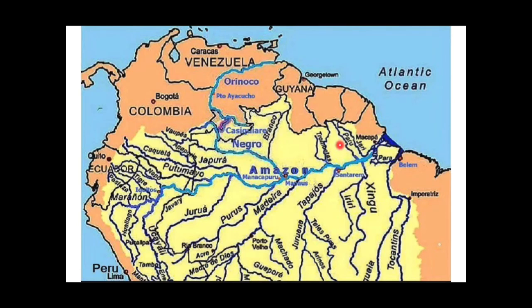So here in this map you can see that these are the Andes mountains, and this is the river Amazon, which is east flowing, and this is flowing in Brazil and then making a delta over here in the Atlantic Ocean. And you can see it over here, the right bank tributary Madeira, and some of the streams also coming, and this becomes the right bank tributary of this Amazon river.